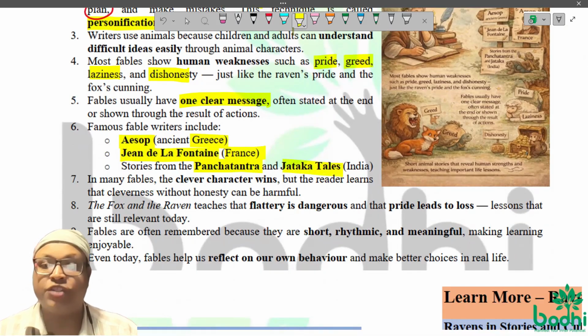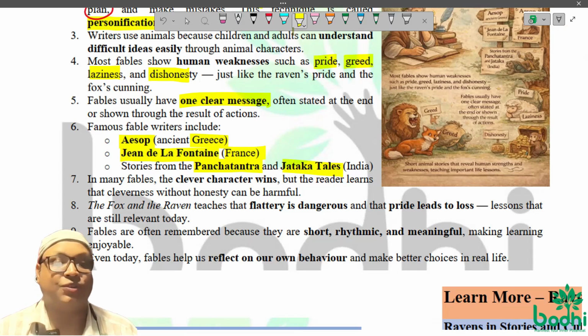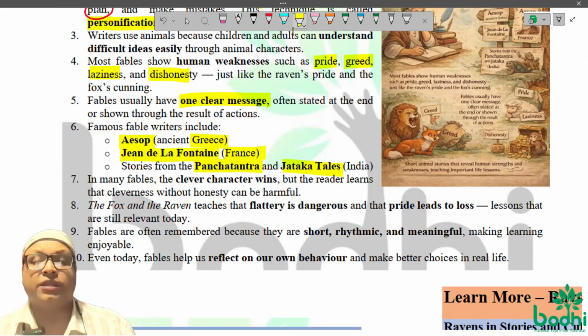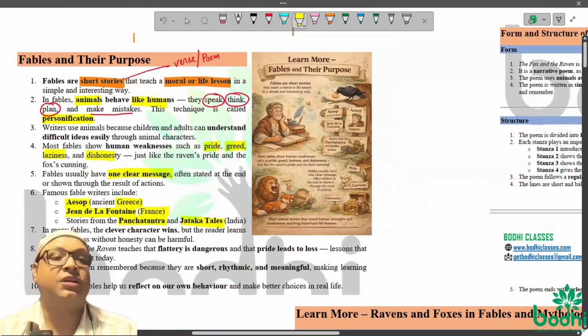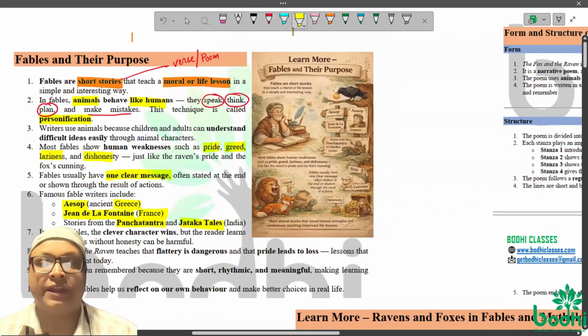You can go through these Panchatantra and Jataka tales. They are very interesting way of telling people a lot of things that we generally make our life a mess into, right? So anyway, and here in our poem also we'll find a lot of features that we discussed in fables generally that we find.